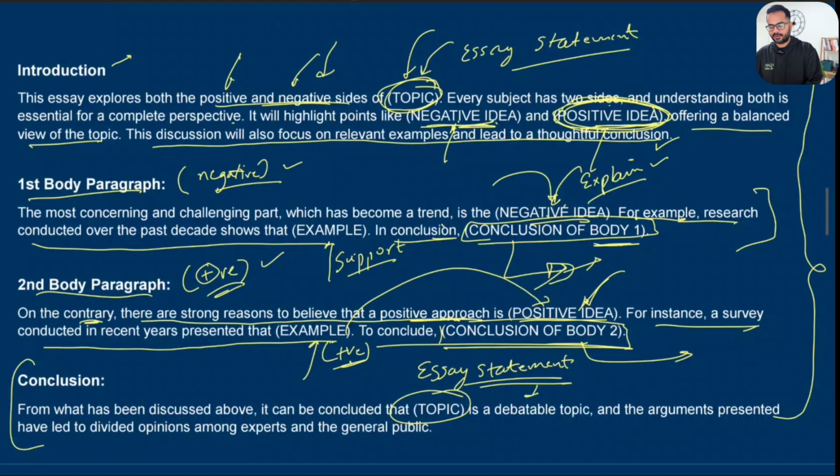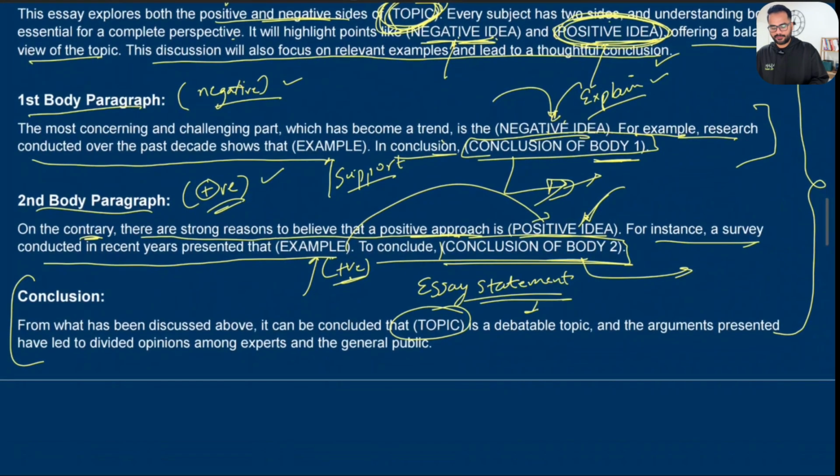So first time you paraphrase it over here in the introduction paragraph, you're again paraphrasing in the last sentence. So you can't use the same essay statement twice, word by word. That would be incorrect. If you need a full score, you need to paraphrase it again. Again, use a different set of synonyms if you know it for a certain word. Try to change the sentence, like shuffle words here and there by keeping the grammar right, plus at the same time making sure the sentence still means exactly the same.